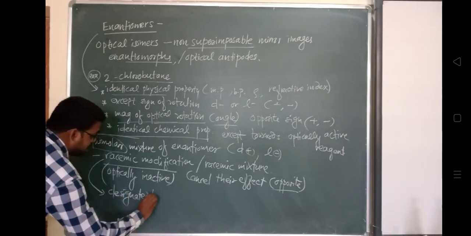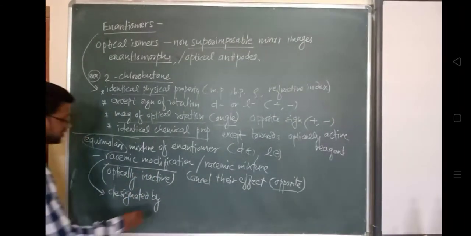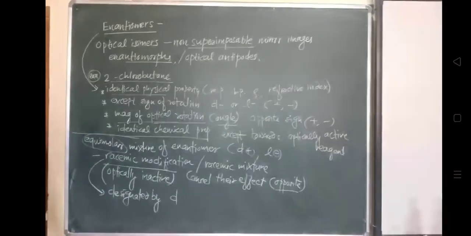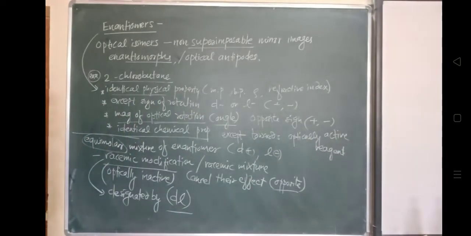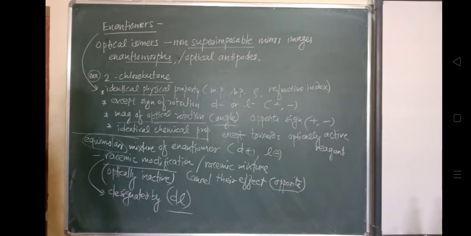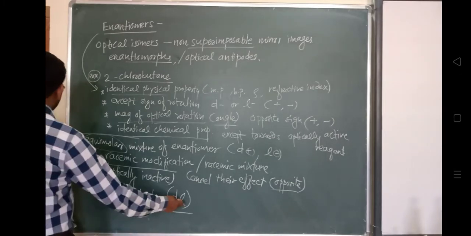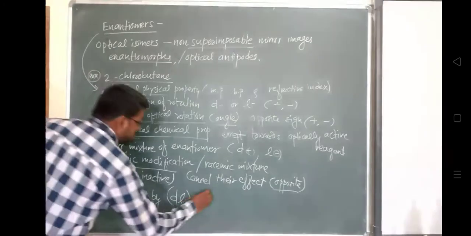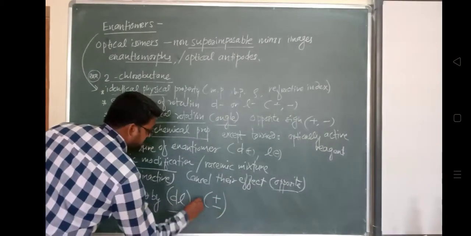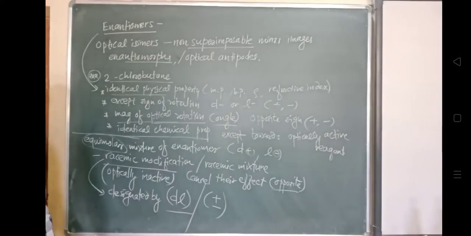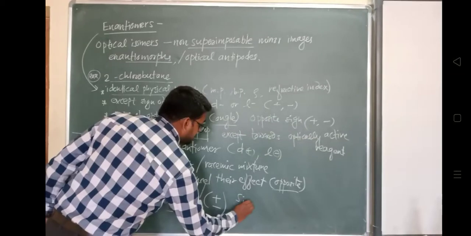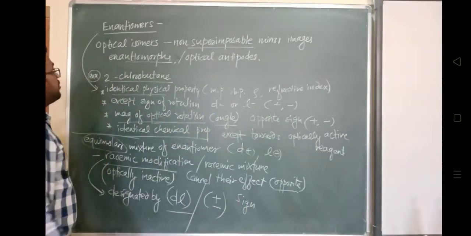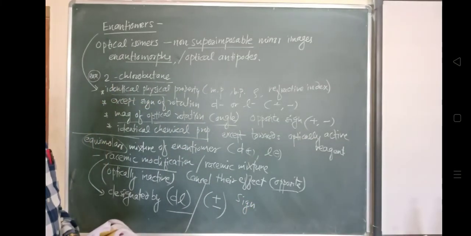Now how will it be designated? Because there is a dextrorotatory kind and there is a levorotatory kind, so in this way it is represented. Because उसमें उस mixture में क्या है? दोनों भी rotations है. So one is dextrorotatory and one is levorotatory, and that's why it is represented by either this dl symbol or by this plus and minus sign से उसको represent करते हैं. Okay, so this is all about the enantiomers which was postulated by Louis Pasteur.